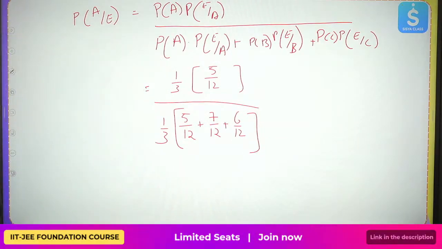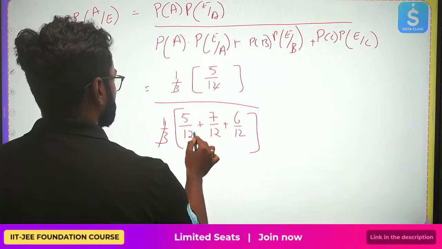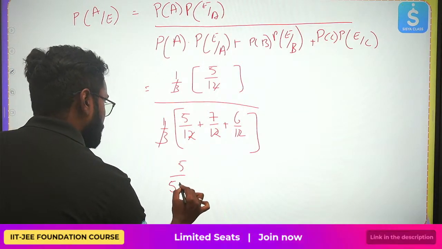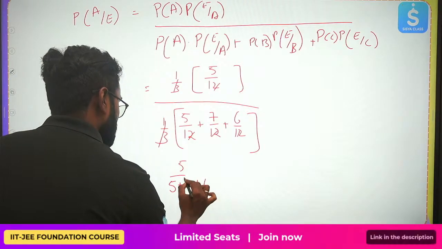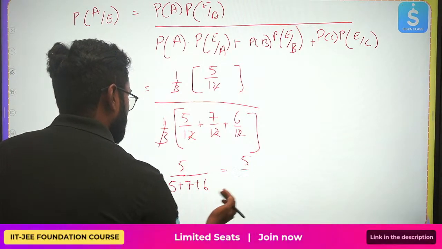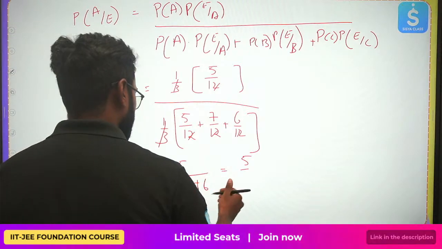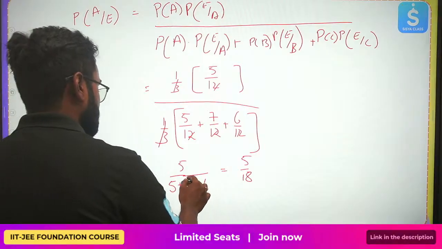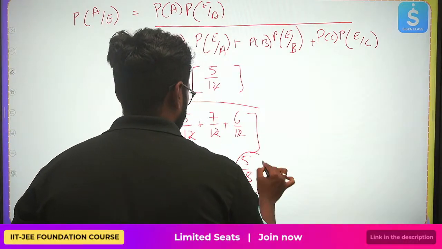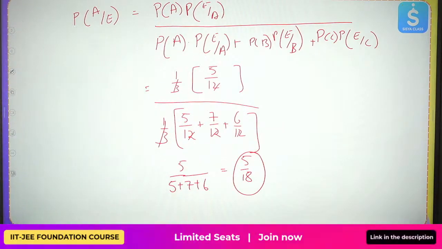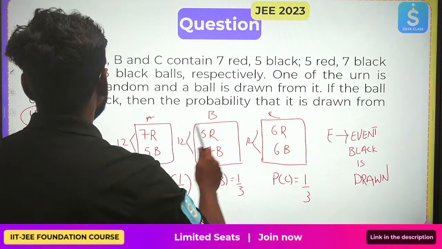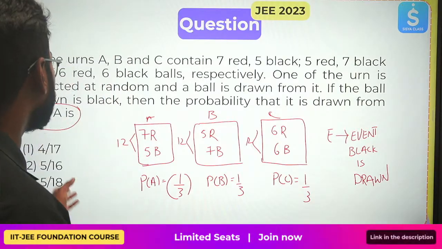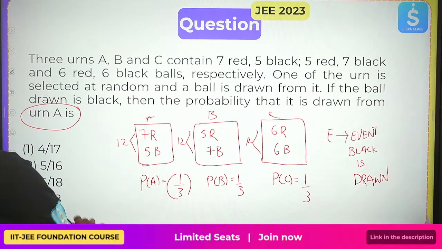Now what can I do? I can take the common factor and cancel. So I'll be getting 5 by 5 plus 7 plus 6. 6 plus 6 is 12, 13 plus 5 is 18. This is your final probability: given that the ball drawn is black, the probability that it is from urn A is 5 upon 18.